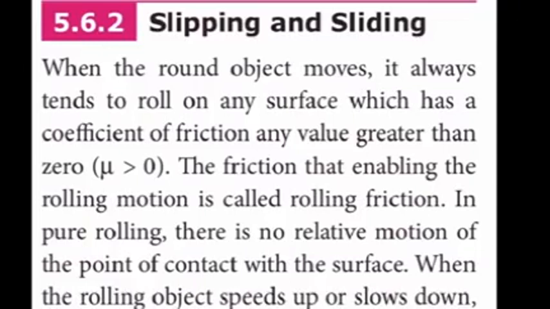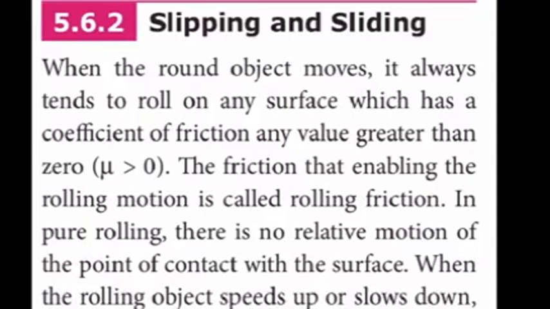When a round object moves, it always tends to roll on any surface which has a coefficient of friction greater than 0. This type of friction that enables the rolling motion is called what? Rolling friction. It means the object will be in contact with the surface and ready to slide, or ready to move on the surface freely. So this type of friction is known as rolling friction.